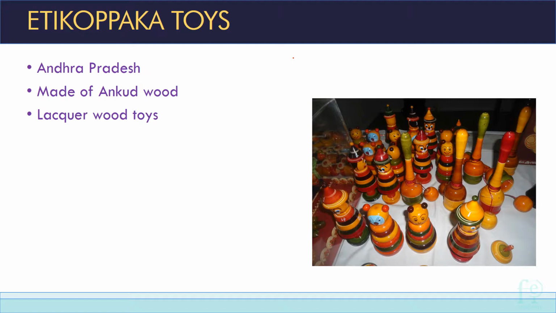Etikoppaka toys. Etikoppaka toys belong to Andhra Pradesh, made of ankudu wood and lacquer wood toys. From the name itself, it's evident, Etikoppaka. So such names will belong to Andhra Pradesh. Channapatna belongs to Karnataka. Tanjore dolls or Tanjavur dolls belong to Tamil Nadu.